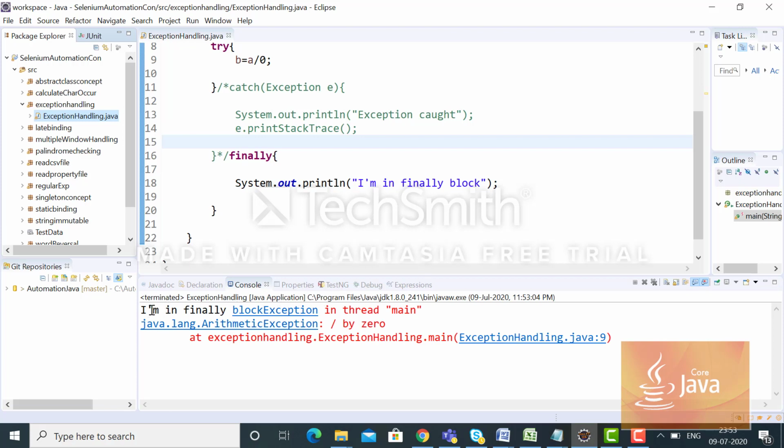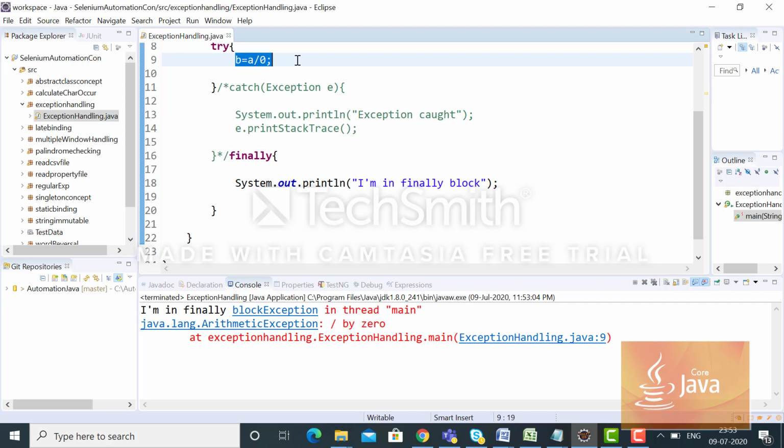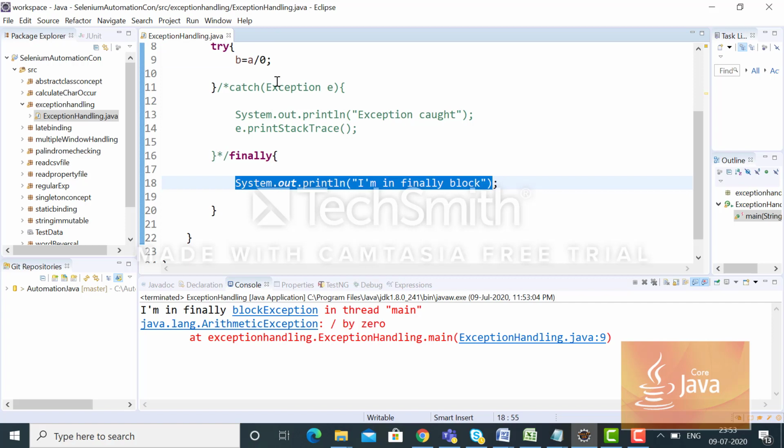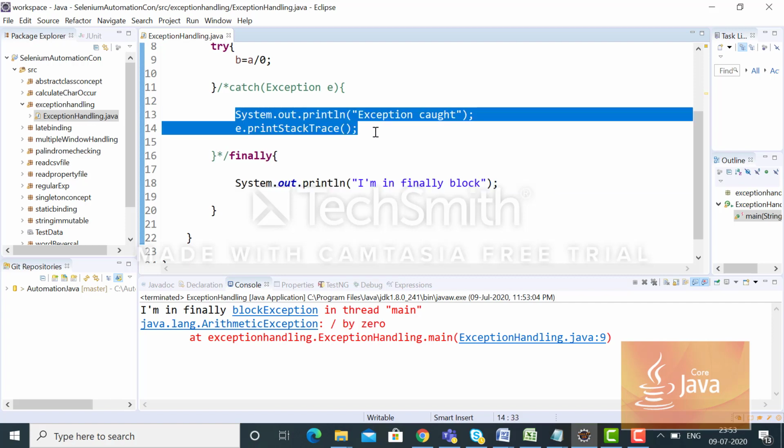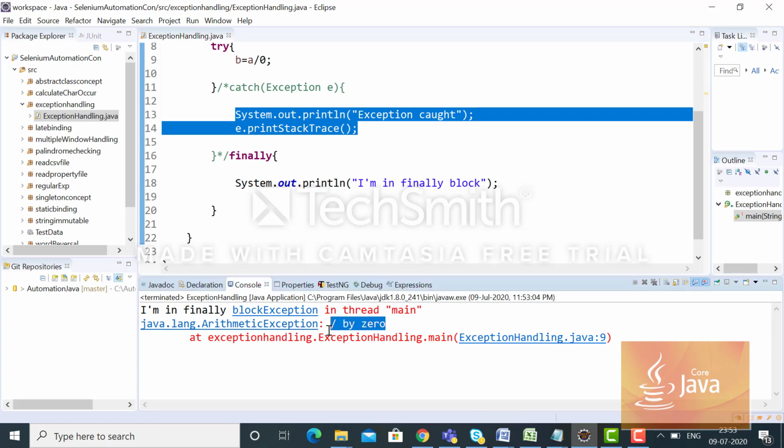So it worked. Then finally always will be executed. Then the exception which was thrown by JVM was not caught, so that's why there is no exception handling, and finally it throws. It throws the exception in thread main, and then it printed that exception's technical information, that divided by 0, as we didn't handle this exception.